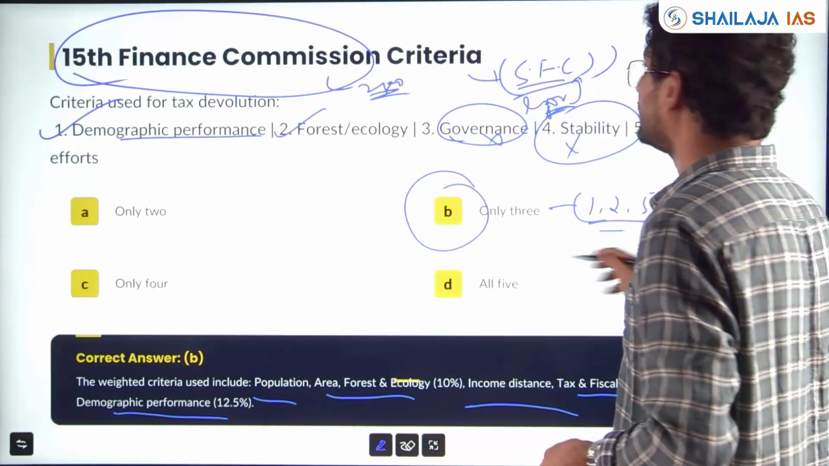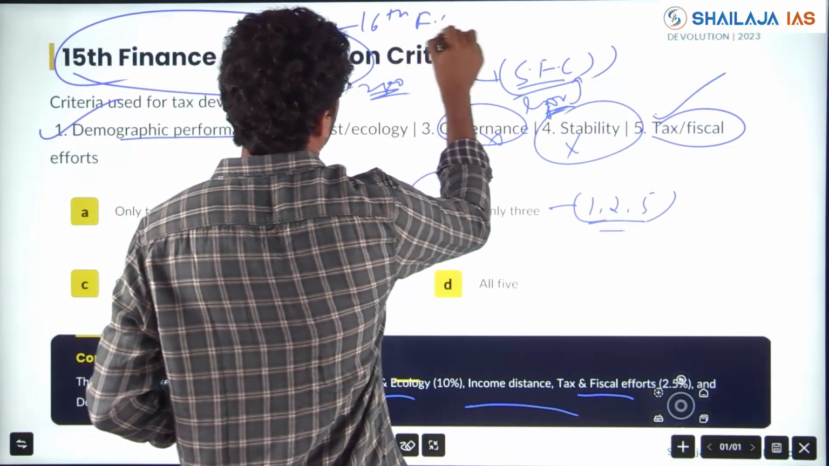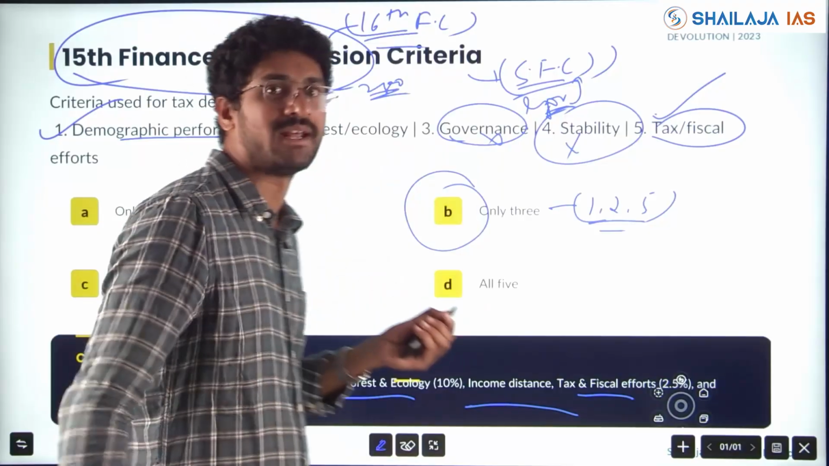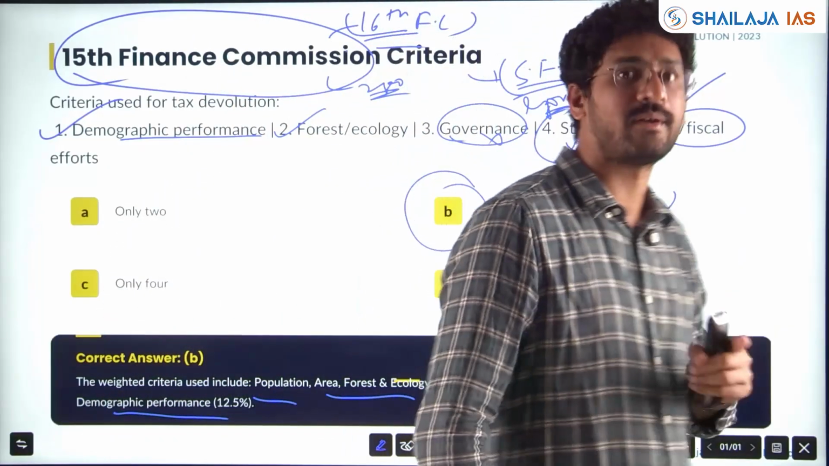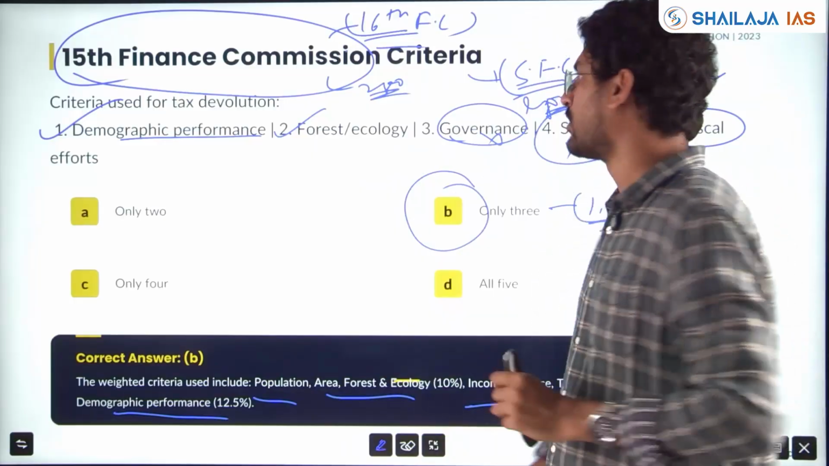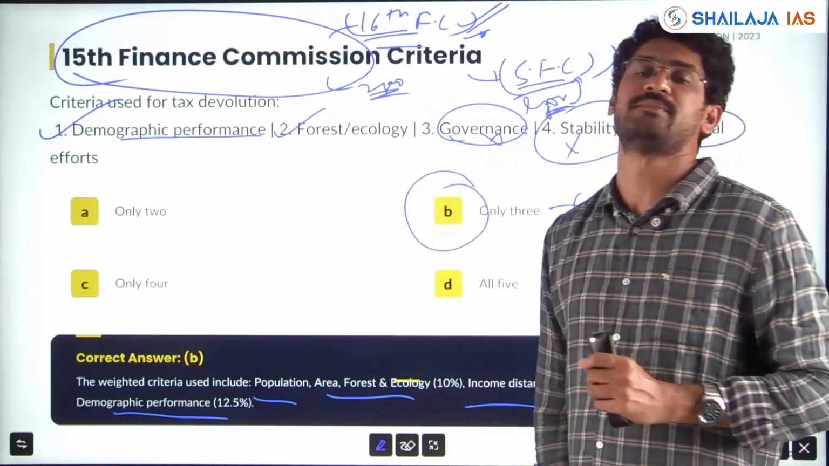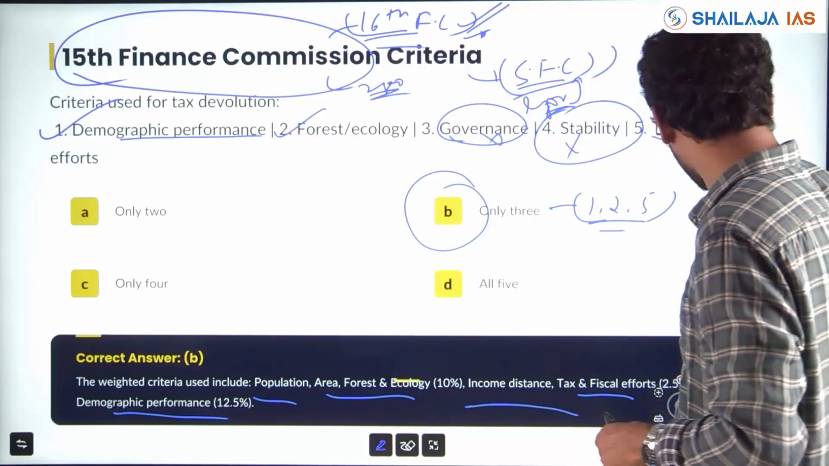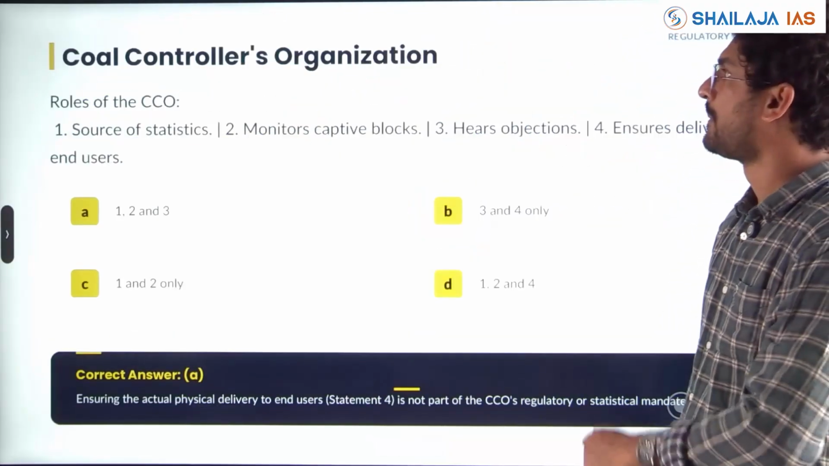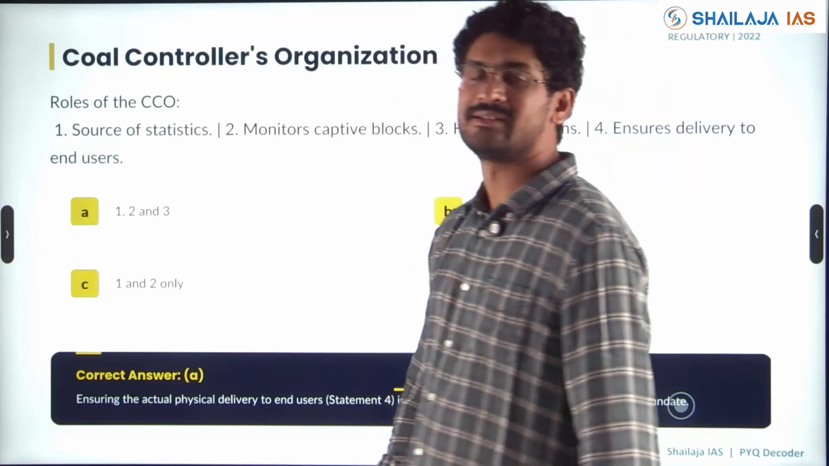Now again it has been changed. You should study about 16 Finance Commission also. Directly question might be not about the criteria, but question do arise from constitutional bodies, and Finance Commission is one of the important constitutional bodies. Do read and prepare thoroughly with respect to 16 Finance Commission. Understood? Next, Coal Controllers Organization.